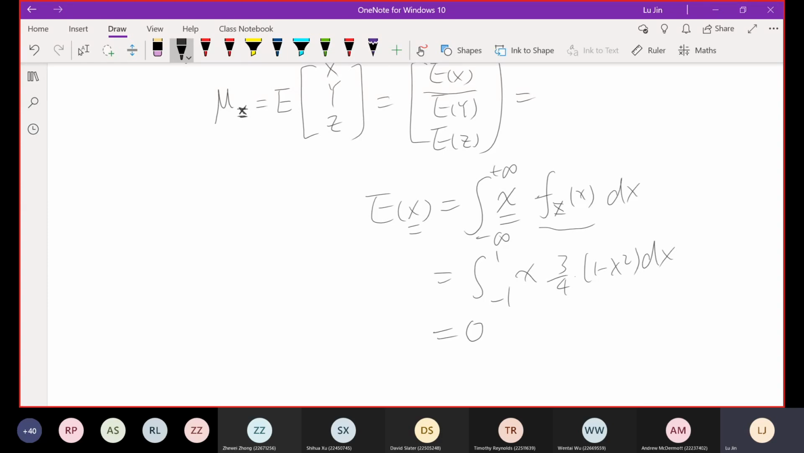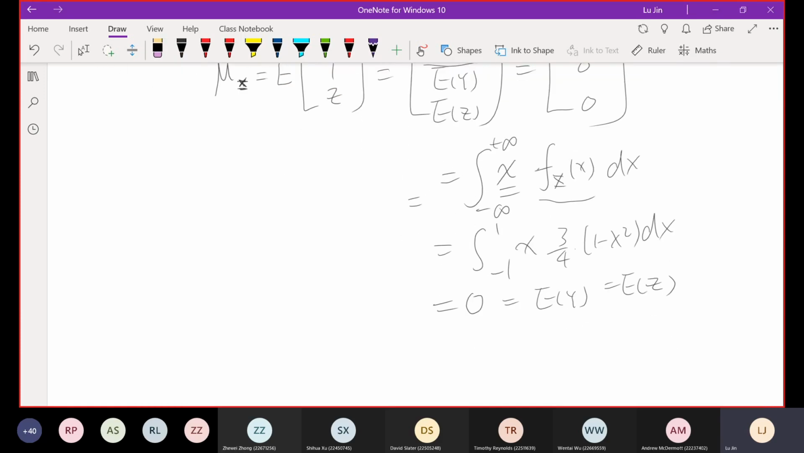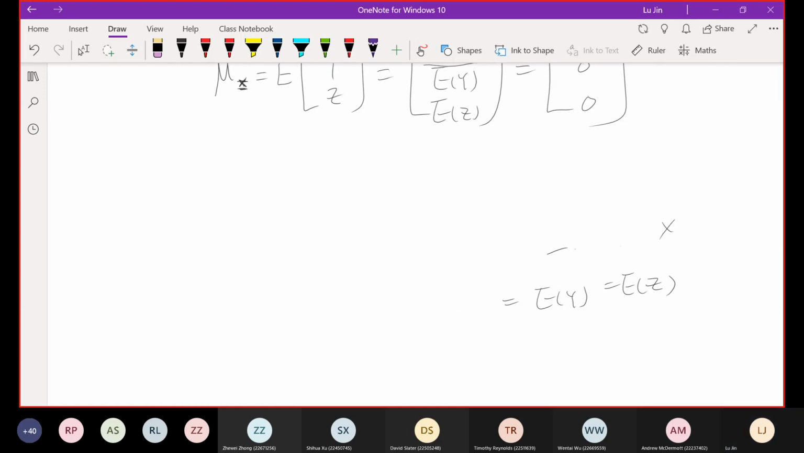By repeating the same procedures, you can work out EY and EZ, the mean values of the Y and Z random variables, which are also zeros. So in other words, the mean vector for this vector of random variables is 0, 0, 0, which is also a column vector. Okay, so this part is done. Now let's remove all this stuff and move on to the covariance matrix of X.